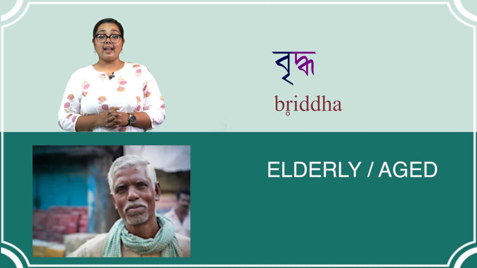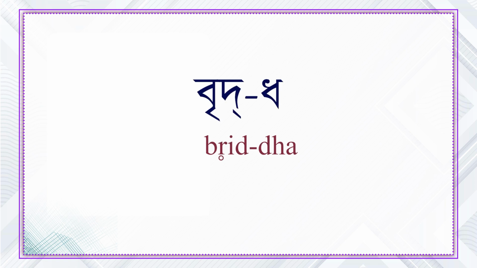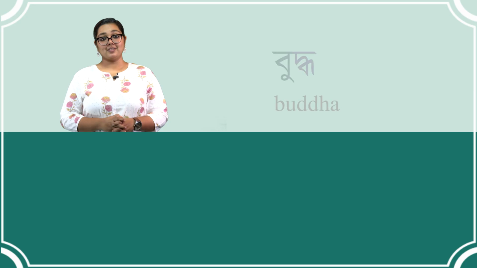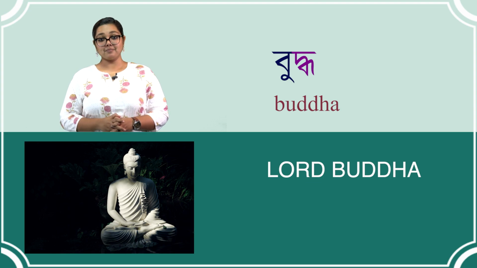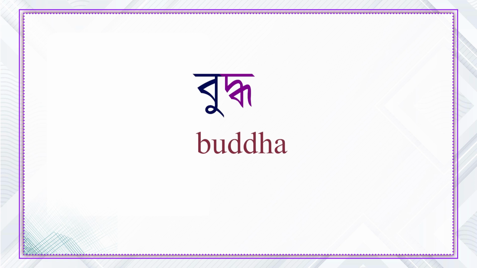Briddho means elderly or aged. It is pronounced as briddho and spelled as boy rikar doi dhoi. Buddho means Lord Buddha. It is pronounced as buddho and spelled as boy roshokar doi dhoi buddho.